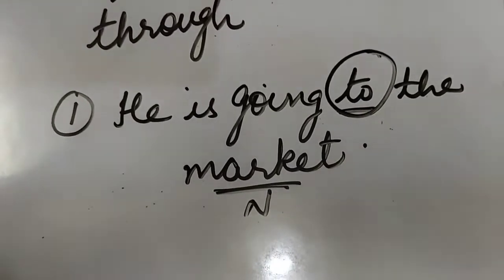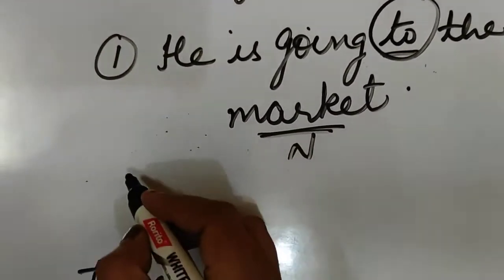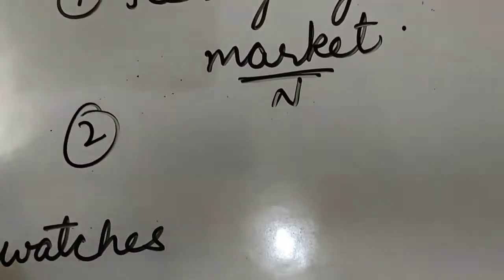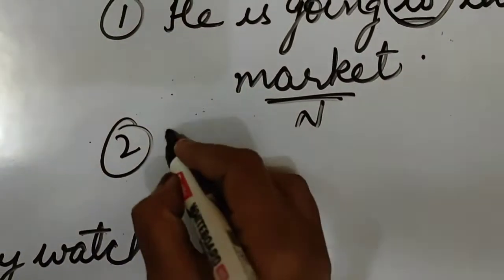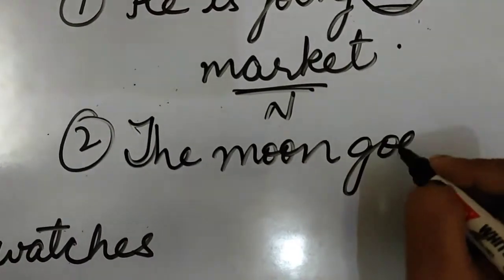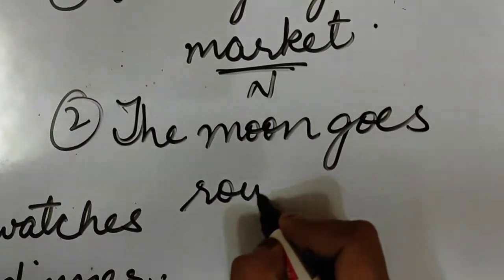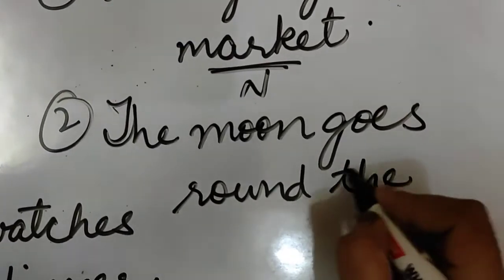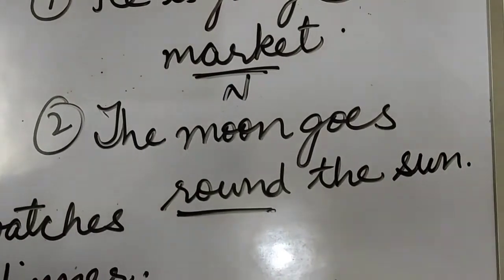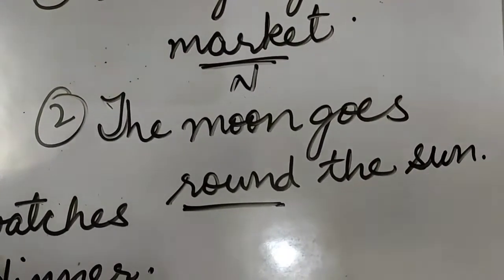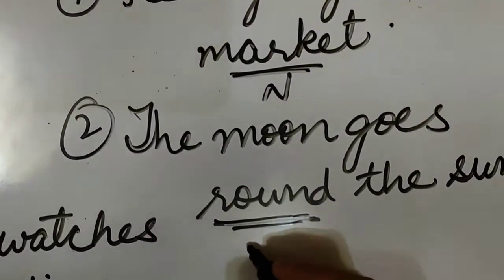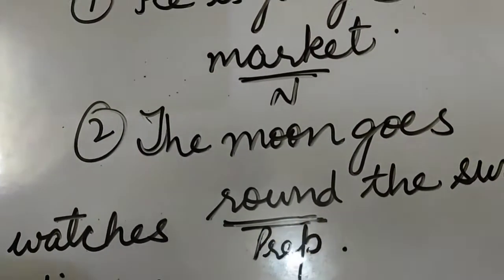Where is he going? Let me give you one more example regarding this. The moon goes round the sun. So here round is also telling us the direction. Where is the moon going? Round the sun. So here round is also a preposition.